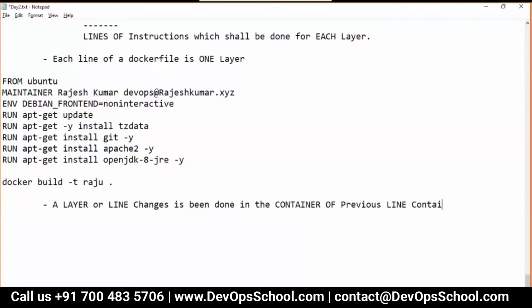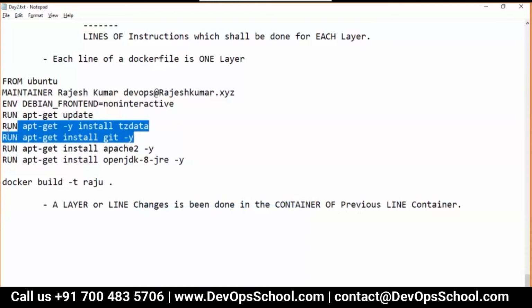I don't know whether you get it or not. Let me try to figure it out. Is it a right statement? A layer or line, this one, changes being done. These changes will be done in the container of the previous line's container. That means, what I'm trying to say here is these changes will be done in the container of this.